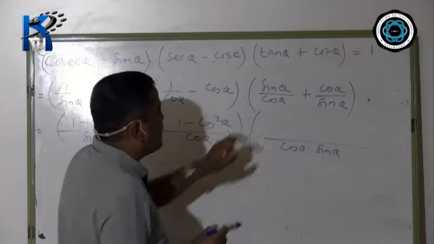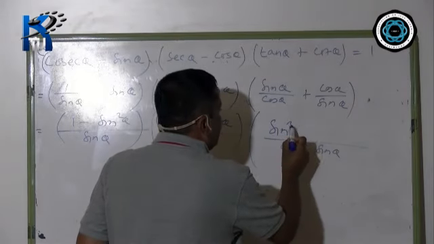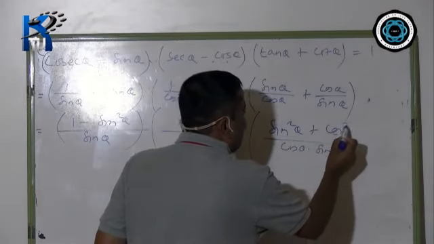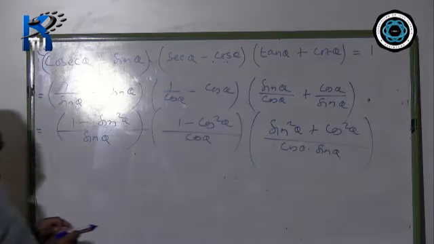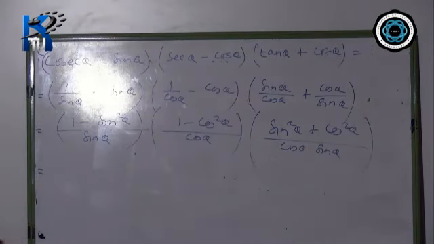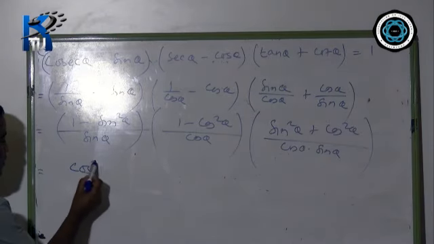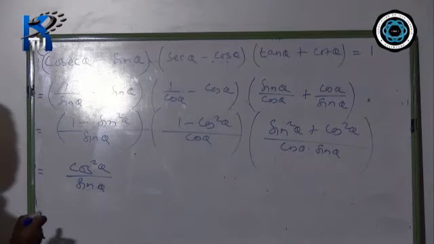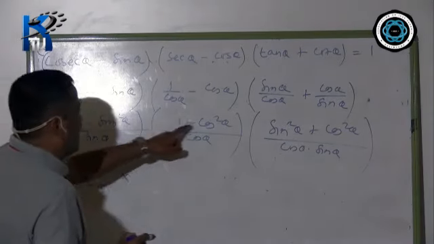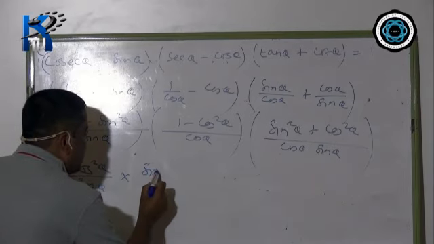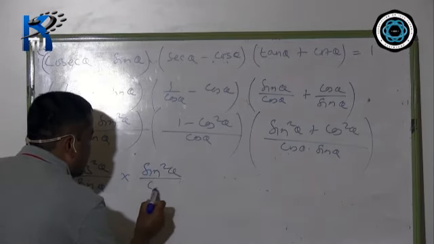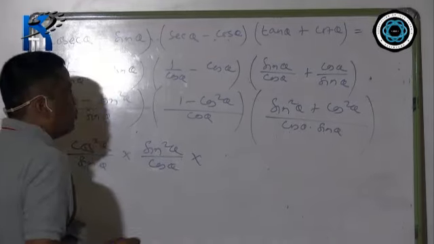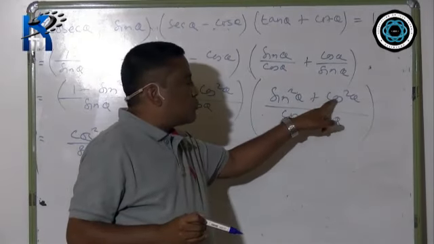Now sin theta into sin theta is sin square theta, same goes here, plus cos square theta. After that again formula, 1 minus sin square theta means cos square theta divided by sin theta into 1 minus cos square theta means sin square theta divided by cos theta into again sin square theta plus cos square theta.